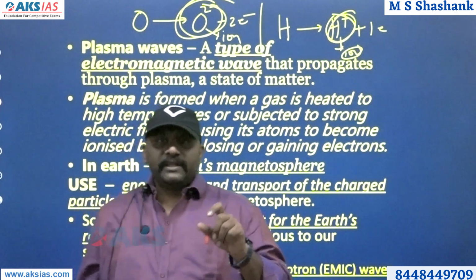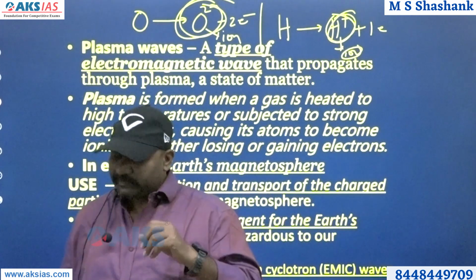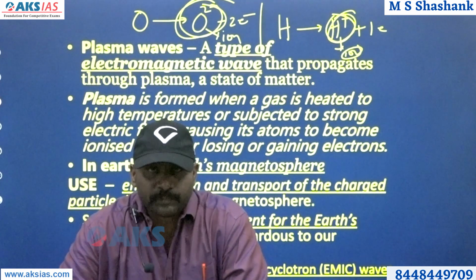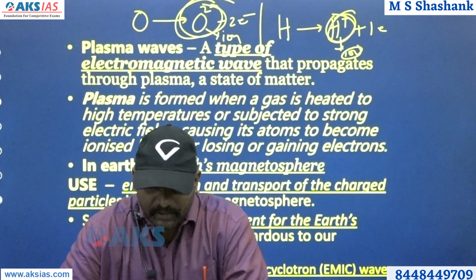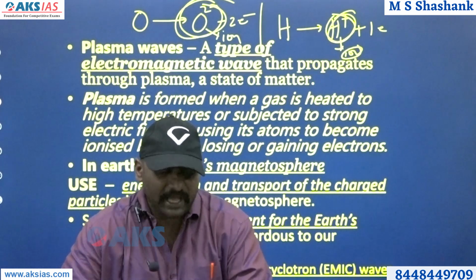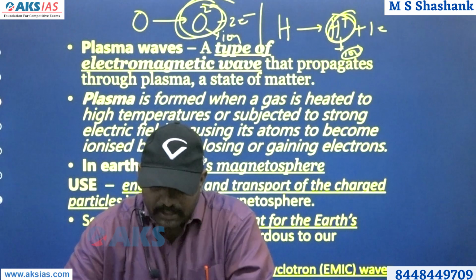So in Earth, they were able to find plasma waves in Earth's magnetosphere. They were able to find these waves, and fundamentally they are all very short time fluctuations. They come here and go off.